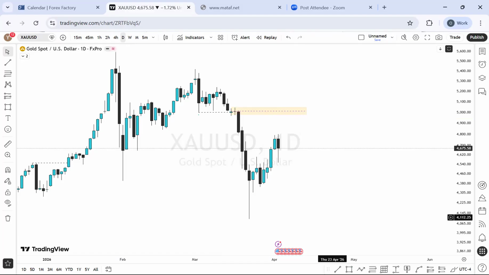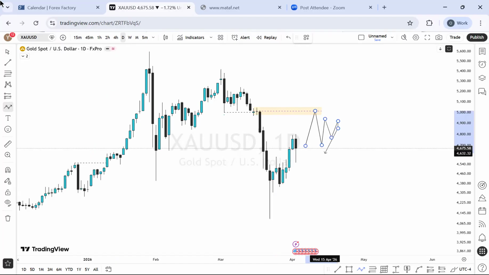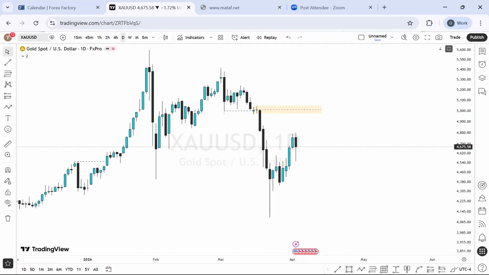So I want to see more buy of gold to this level, let the price react up to this level, and then just like that. So what's wrong with this? Sorry, I'm taking this out. I want to see more reaction on gold from here where it is right now to this kind of price level here. Okay, so that is it for me on gold, that is on the daily time frame regardless.